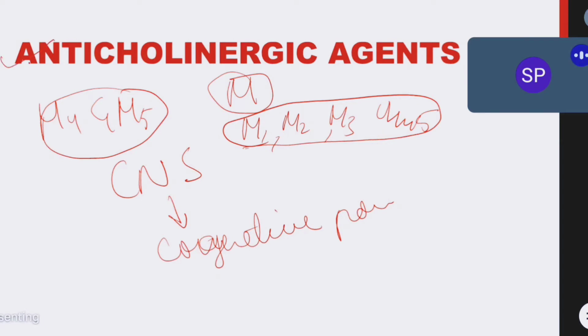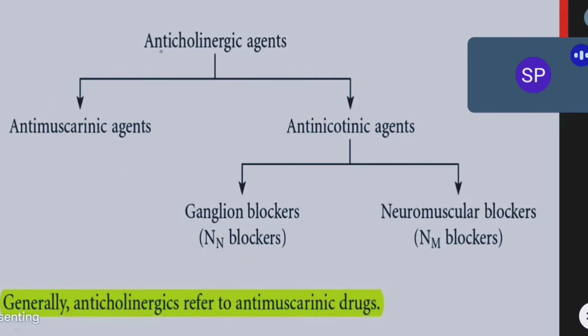Anticholinergic drugs means the drugs which will stop the actions of acetylcholine on muscarinic receptors. Actually, along with muscarinic receptors, we also have nicotinic receptors, NN and NM. So anticholinergic drugs are the drugs which will act against acetylcholine on muscarinic receptors, and also those drugs which will act against acetylcholine on nicotinic receptors. The drugs which block the actions of muscarinic and nicotinic receptors are called anticholinergic drugs. Clear, everybody?